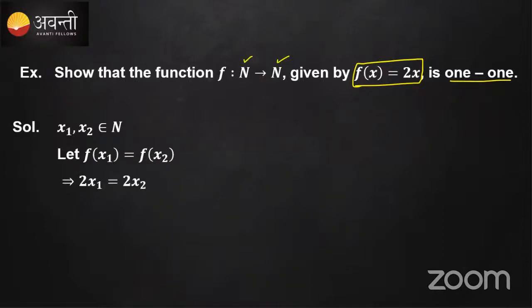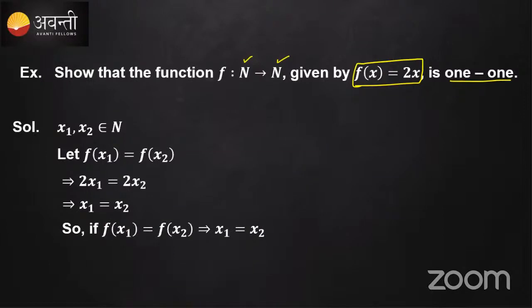And then apply as defined in the function. So f of x1 you substitute as 2x1 and f of x2 as 2x2. So you'll get x1 is equal to x2. So since you are getting x1 is equal to x2 when you take f of x1 is equal to f of x2, such a type of function we call a one-one function.